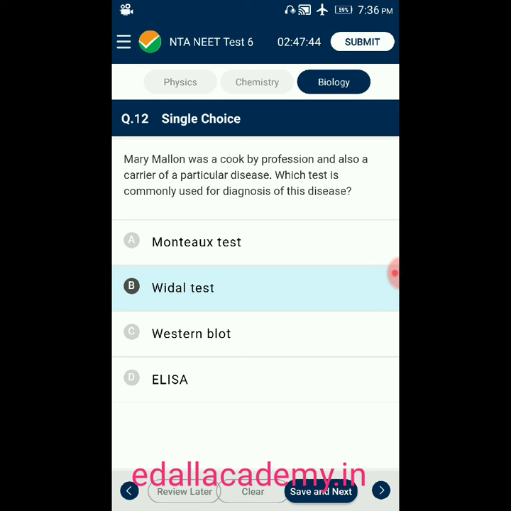Mary Mallon was a cook by profession and also a carrier of a particular disease. To test that particular disease, the name of the test that can be used is called the Vidal test. So the answer for this question is option B.